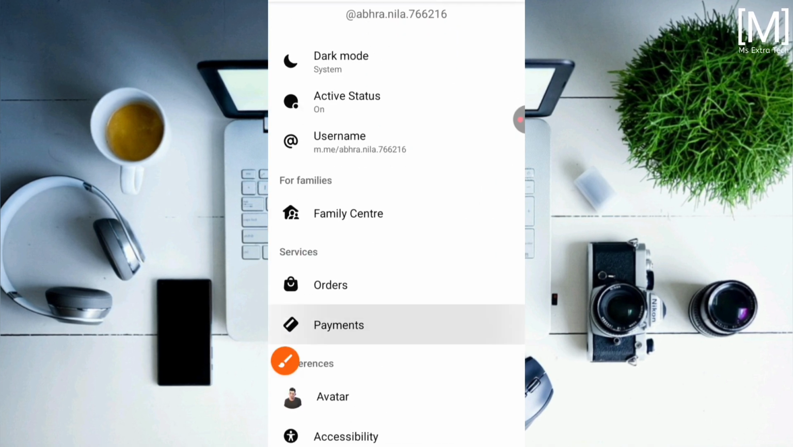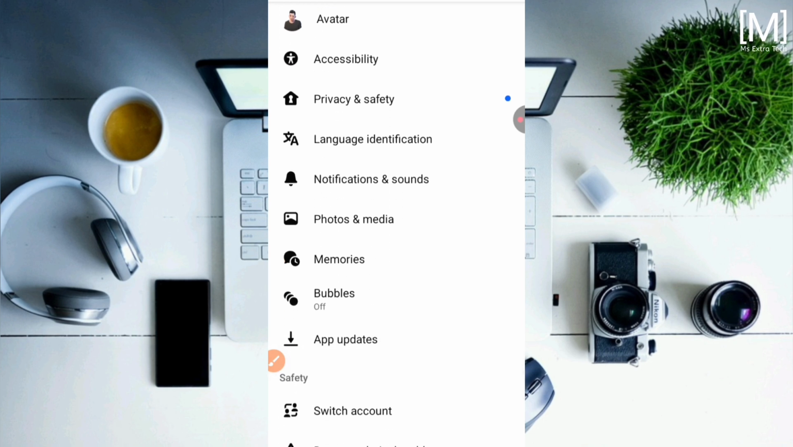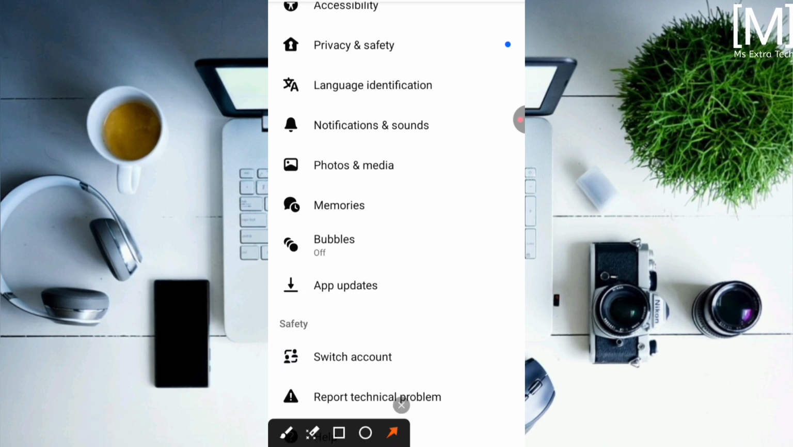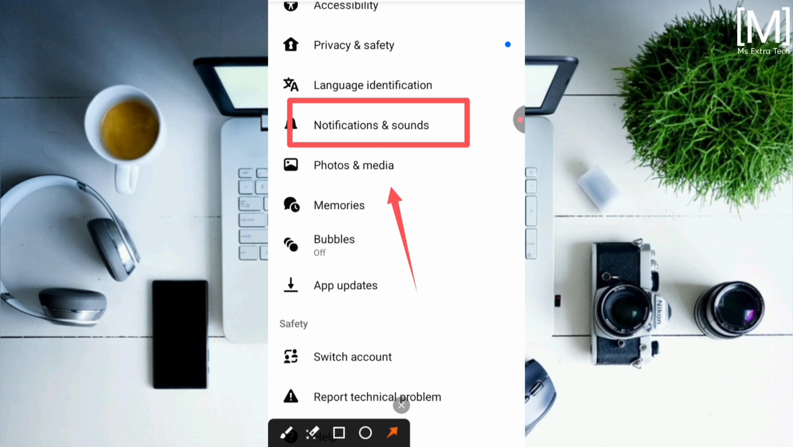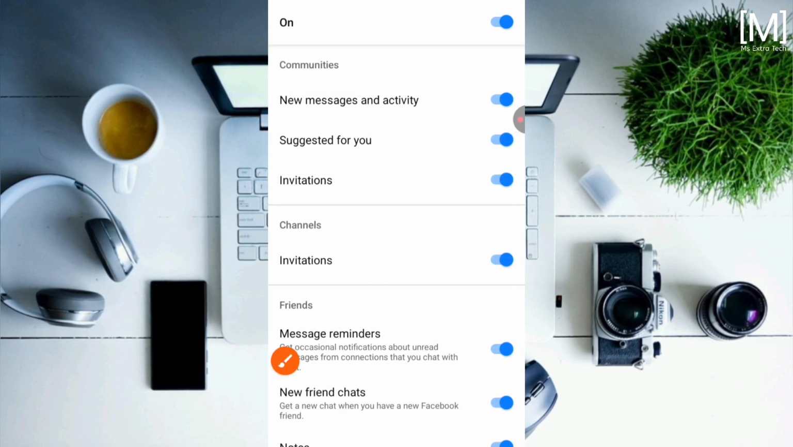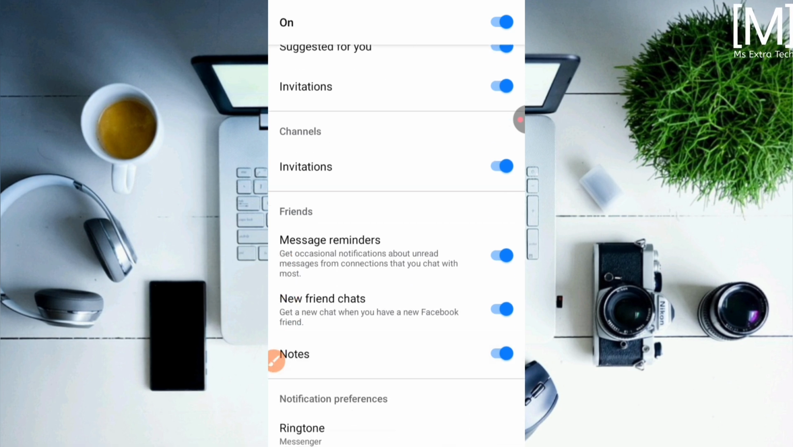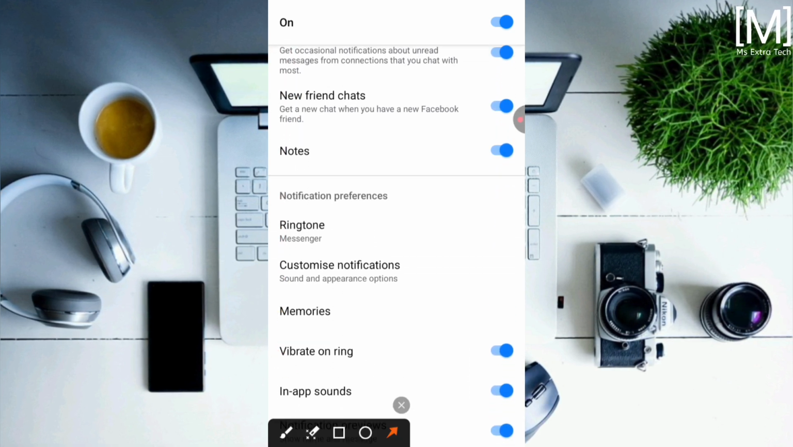After that, you can see an interface like this. Now scroll down and select Notifications and Sounds option and tap on it. Now scroll down and select Ringtone option and tap on it.